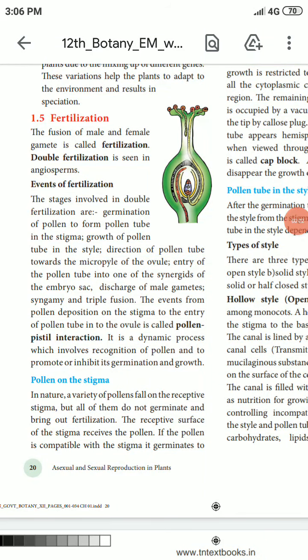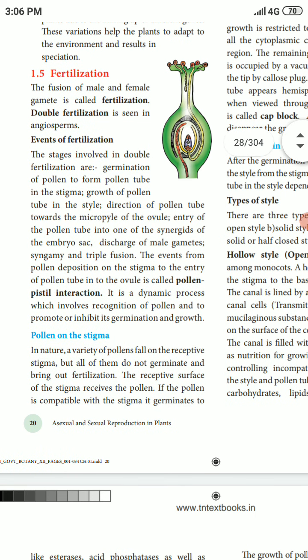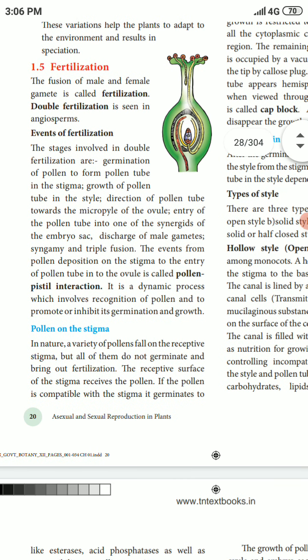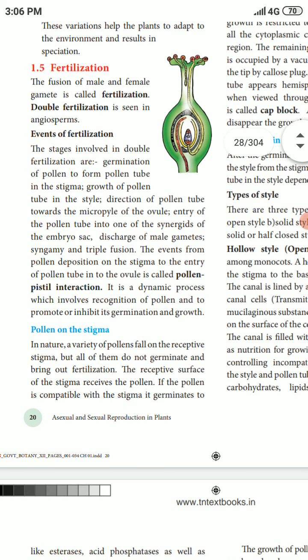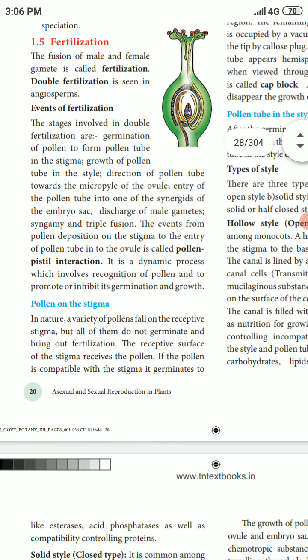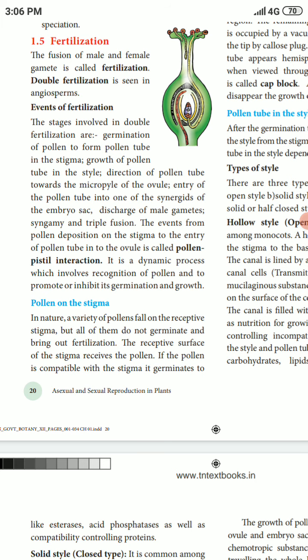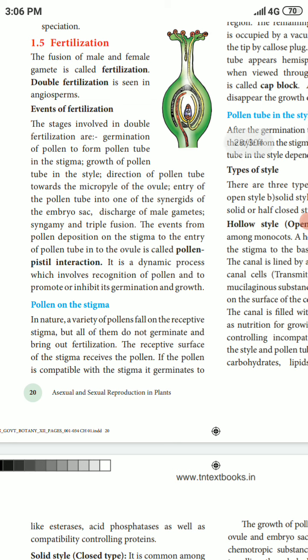Next, fertilization. The fusion of male and female gametes is called fertilization. Double fertilization is seen in angiosperms. The stage involves germination of the pollen to form the pollen tube in the stigma, and growth of the pollen tube in the style, in the direction of the micropyle. Are you able to follow this?